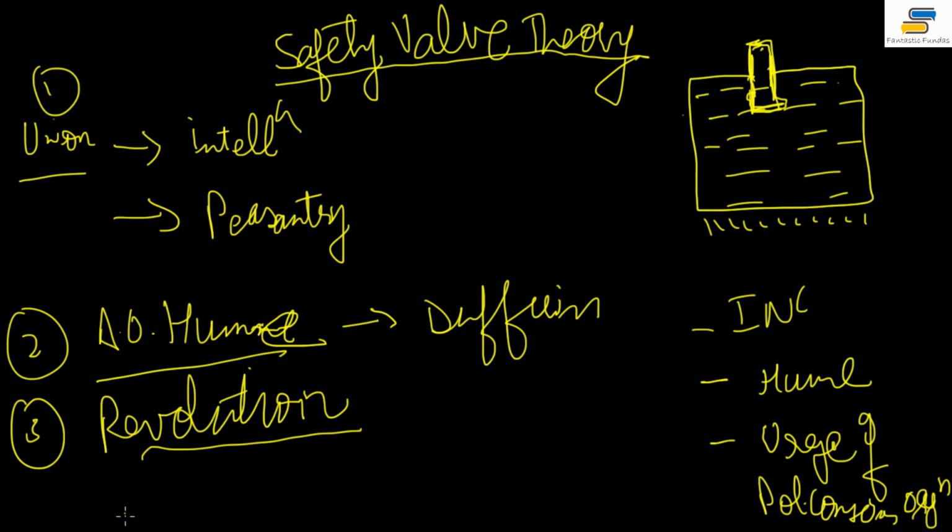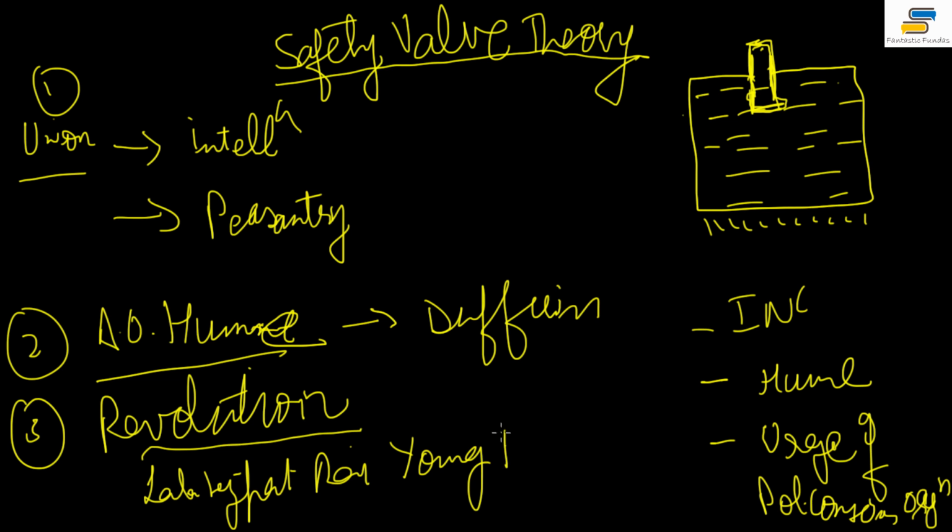Before I give you the reasons, I'll just tell you about Lala Lajpat Rai. He talks about the safety valve theory in his publication, Young India, in 1916, in which he accuses the moderate leaders. He used the safety valve theory to criticize moderate leaders. But Lala Lajpat Rai himself was an extremist leader, a revolutionary leader.